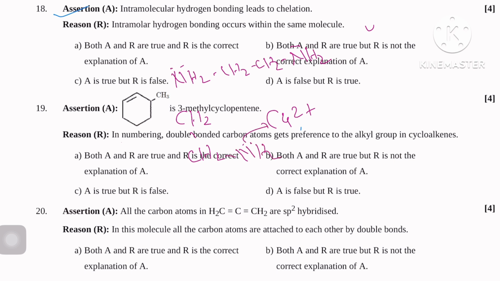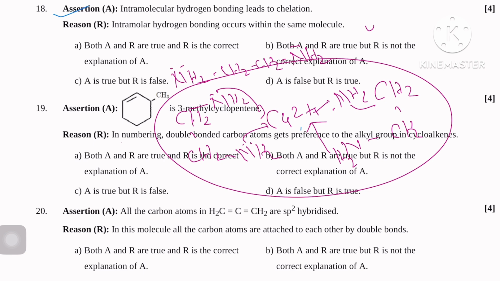CH2, NH2 lone pair donation here, coordination here. After that, from this side, if I write CH2, NH2, so from here and from here, a ring-like structure is formed. This is known as chelation.